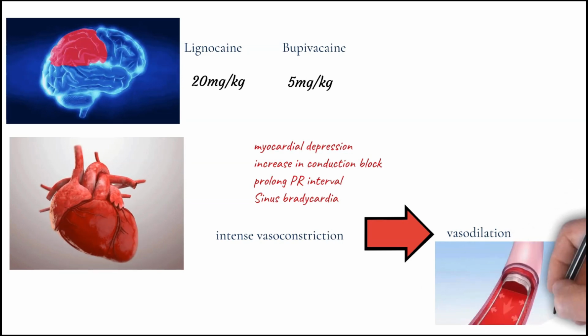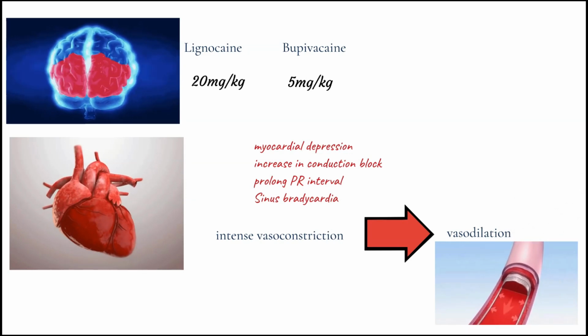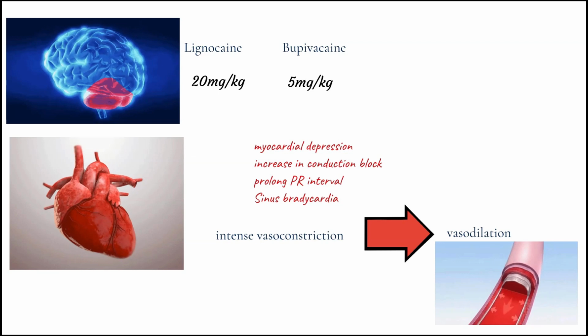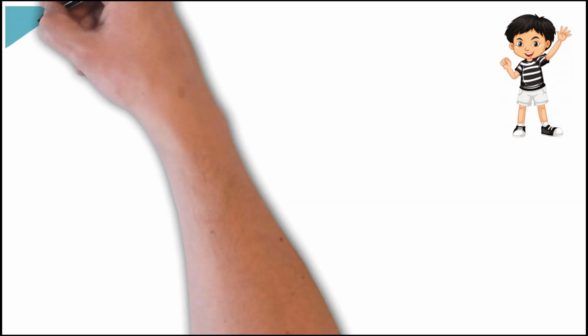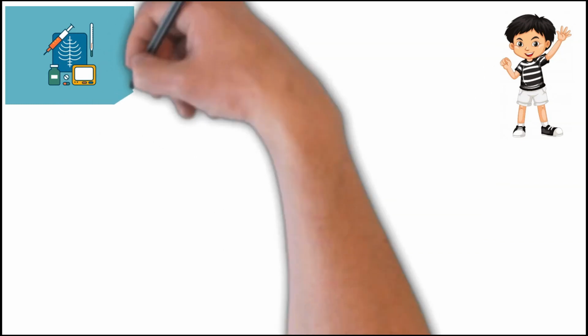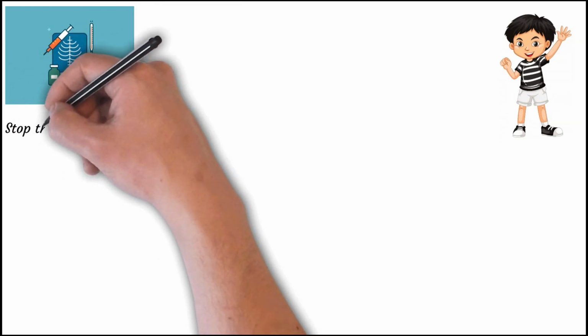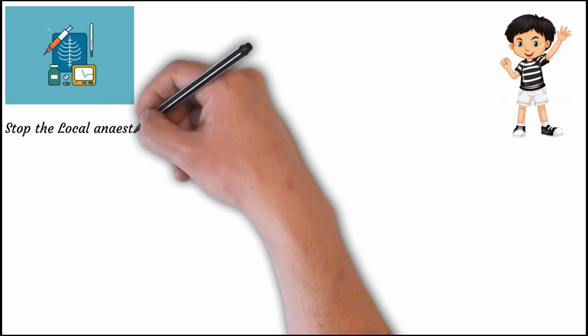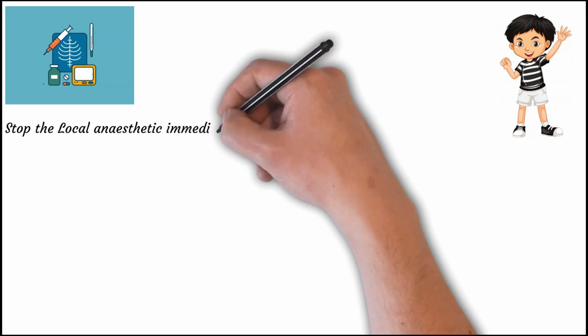In this, you can see that the arteries are vasodilated. Now friends, after studying the various manifestations of local anesthesia systemic toxicity, we will be studying the treatment protocol of LAST. How will you manage the LAST? The first and foremost is to stop the local anesthetic drug immediately.